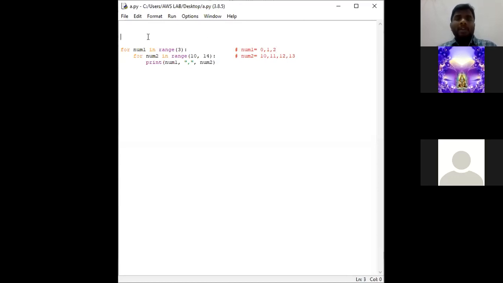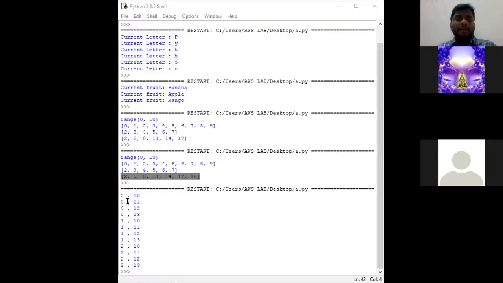Okay. Now we shall check the output. Go to run module. For seeing the output, you need to go to the IDLE page. So this is our output. I already told you 0, 10, 0, 11, 0, 12, 0, 13, 1, 10, 11, 12, 13, 2, 10, 2, 11, 2, 12, 2, 13. So why only values up to 2, 13 arrived? Because the for loop has reached the last item. The last item is reached, so the program has been exited.